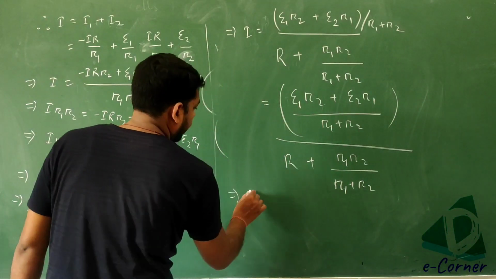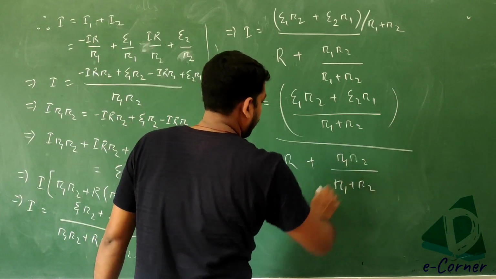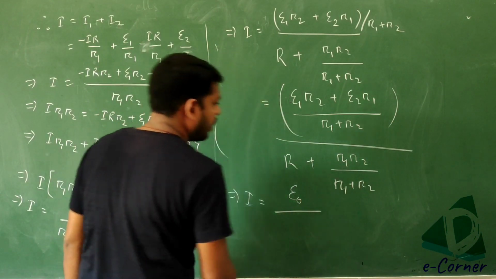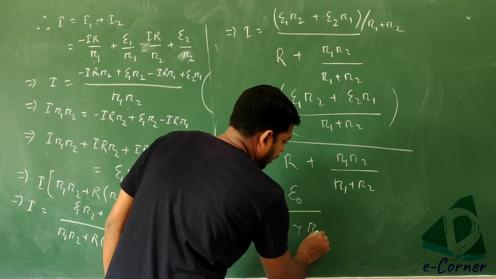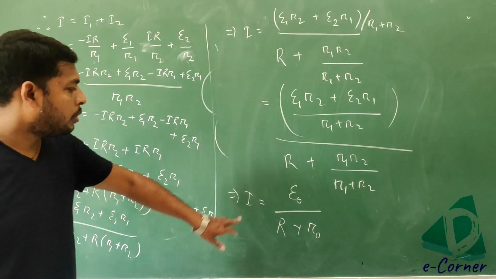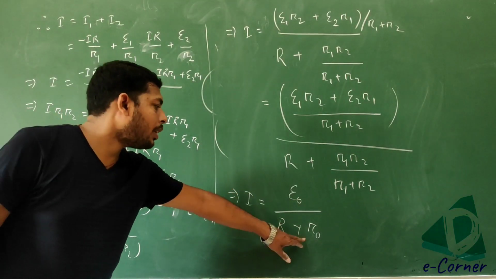So now we can write the current I as this whole term E0 divided by capital R plus this is R0. So current through the main circuit is equal to total EMF divided by total resistance.